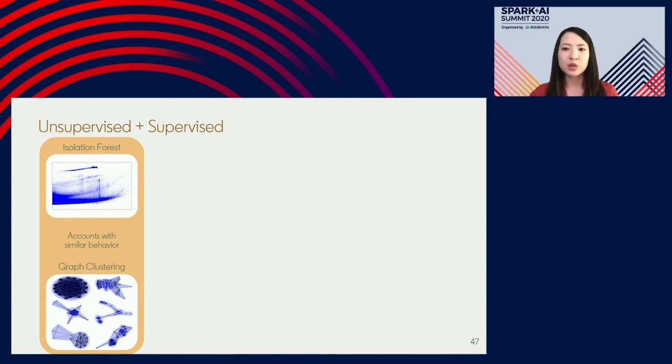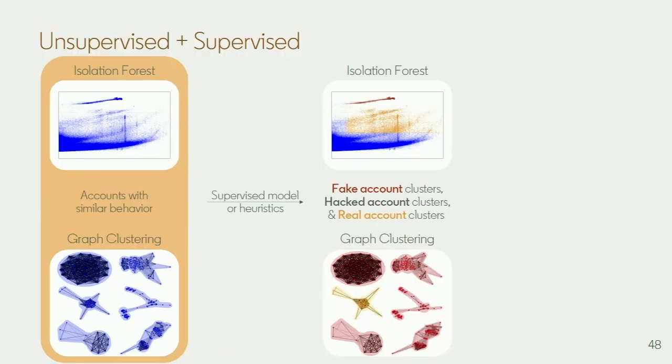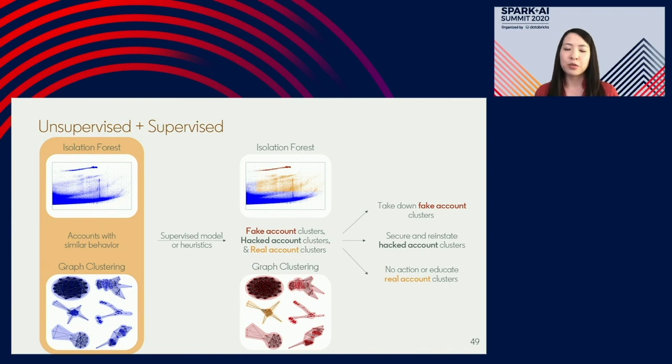So in practice, what this means is that we need to layer on a supervised model or some heuristics so that we can separate the fake accounts from the hacked accounts from the real accounts. The reason being because we have different outcomes or mitigation techniques for each of these populations. So for example, for fake accounts, the goal is to get in there and take them down from the platform as soon as you can. But for hacked accounts, it's almost more of a white glove service. You want to secure the account and then really help the members, real members, to get back into their account.